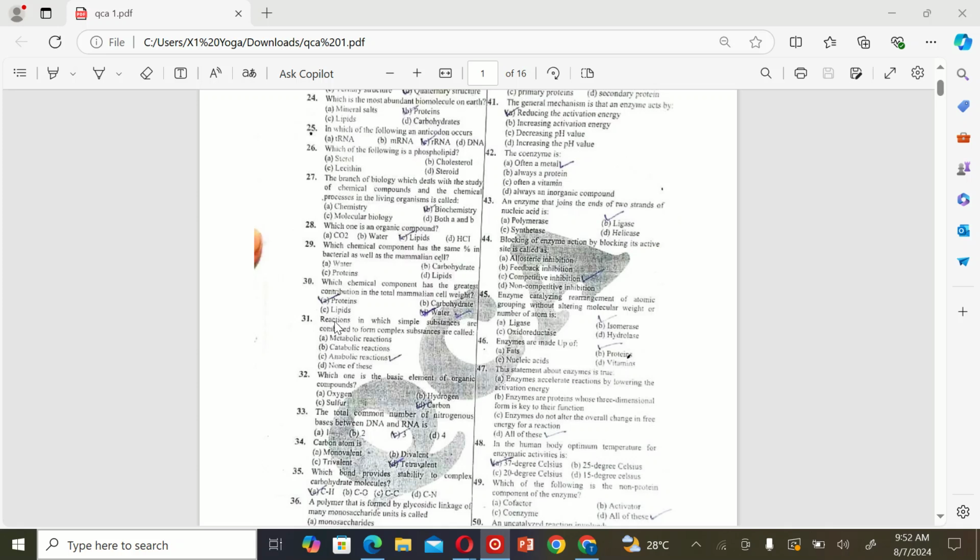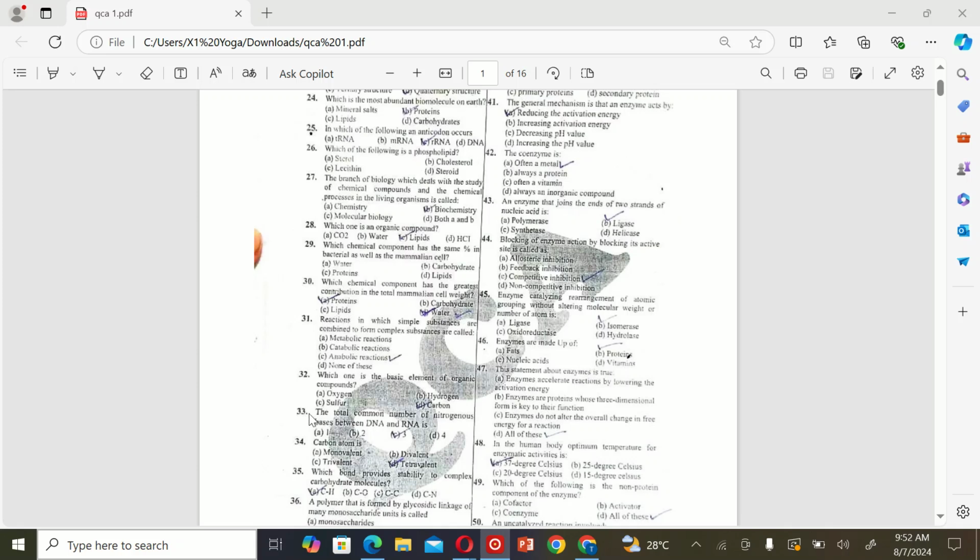The next MCQ is reaction in which simple substances are combined to form complex substances are called A. Metabolic reaction, B. Catabolic reaction, C. Anabolic reaction, and D. None of these. So the correct option is C. Anabolic reaction. The next MCQ is which one is the basic element of organic compound? A. Oxygen, B. Hydrogen, C. Sulfur, and D. Carbon. So the correct option is D.